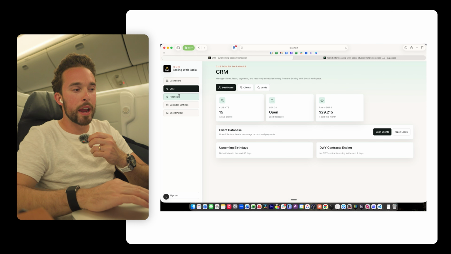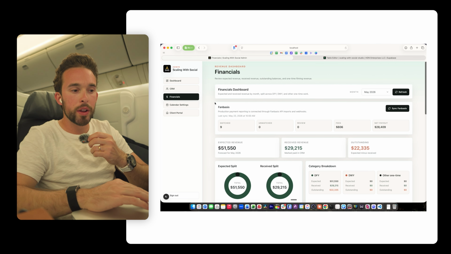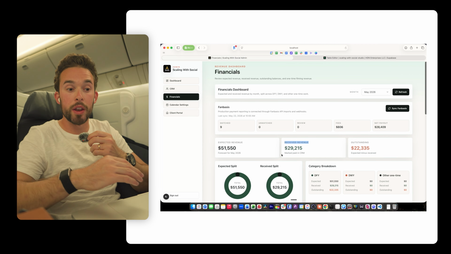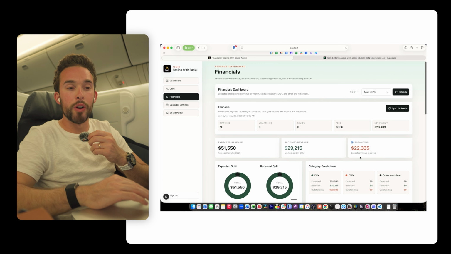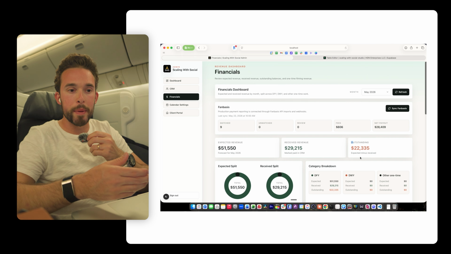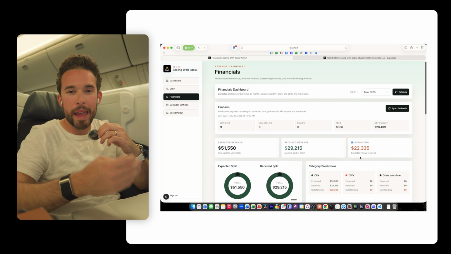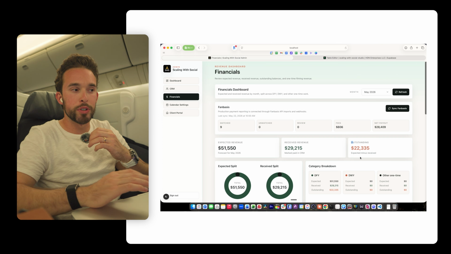And then I built out an entire kind of financial dashboard, which will show expected revenue for the month, received revenue based on payments that have already come in, the outstanding amounts, and it'll automatically update when payments do come in. So it's all automated. I don't have to manually go in and update this, which is so cool.